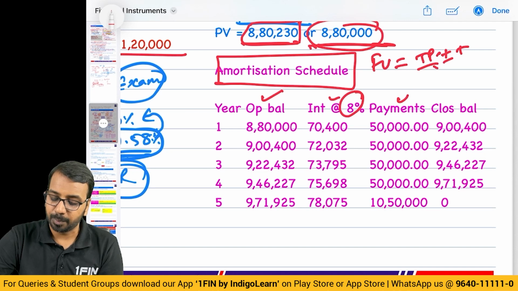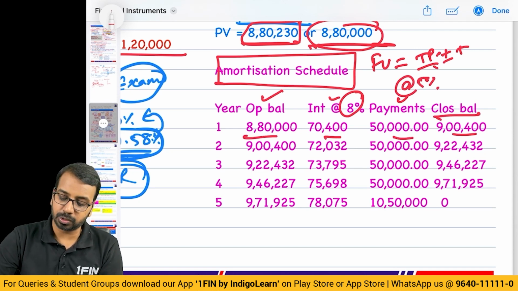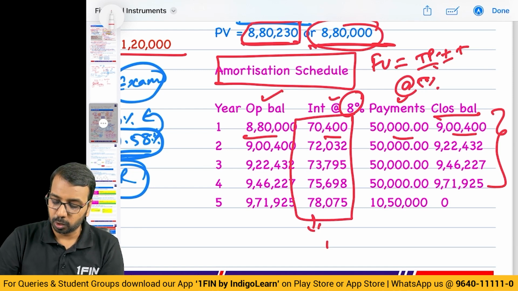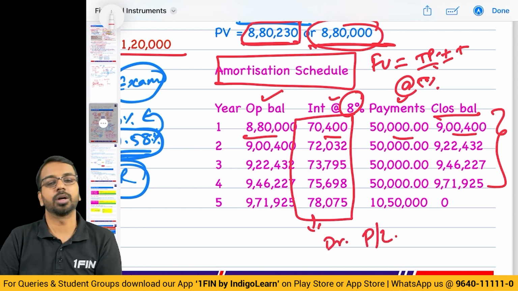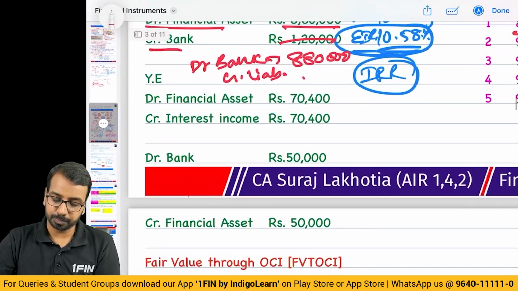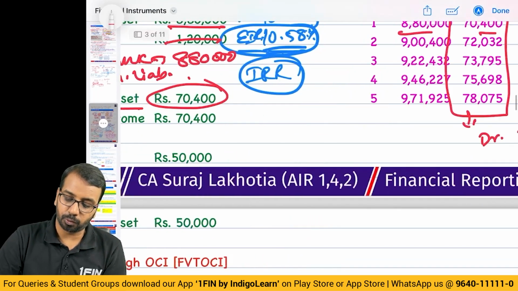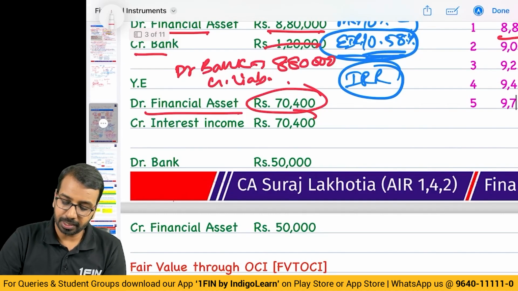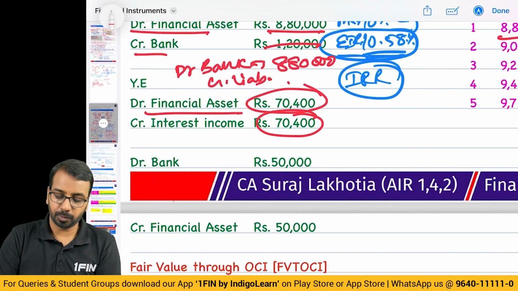After that, you will prepare something called an amortization schedule, which has opening balance, interest at 8%, payments at 5% and closing balance. Opening, interest, payment, closing balance, all of you will be aware of this. This amount of interest every year will be debited to P&L or the income statement. So, debit financial asset 7,400 for the first year at 8%, credit interest income 7,400.